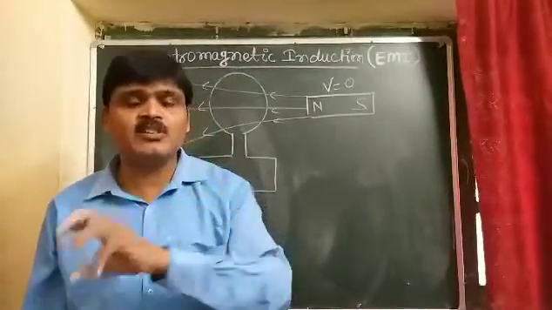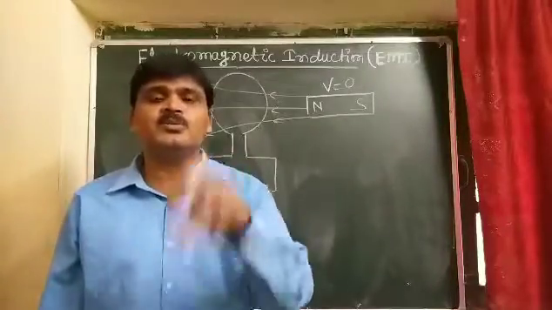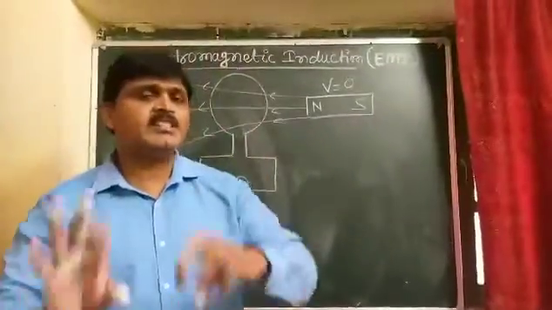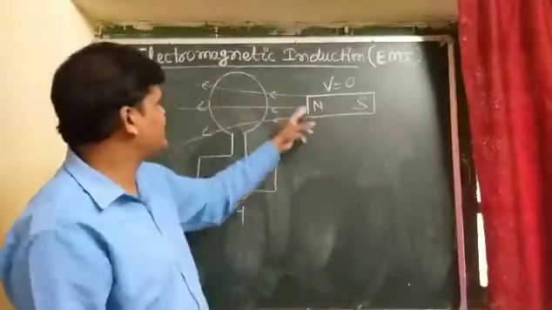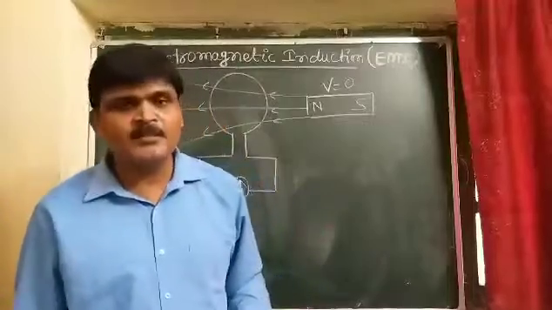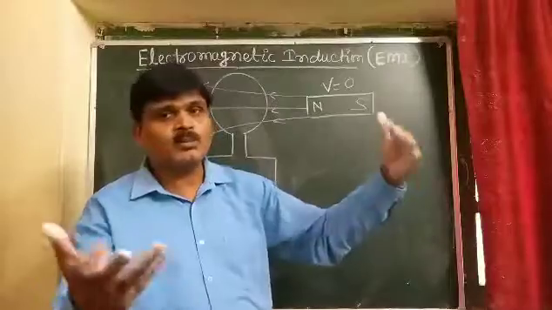Induced EMF or induced current is produced in the coil only due to a change in the magnetic flux, and change in the magnetic flux only takes place if the magnetic field lines passing through any area either increase or decrease.